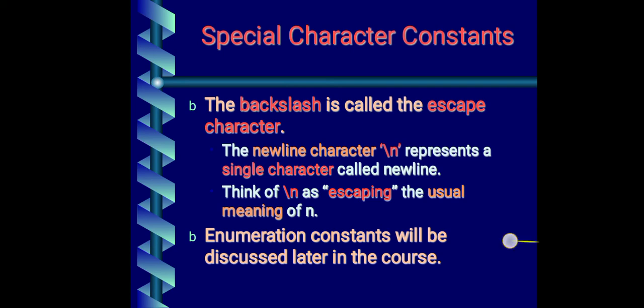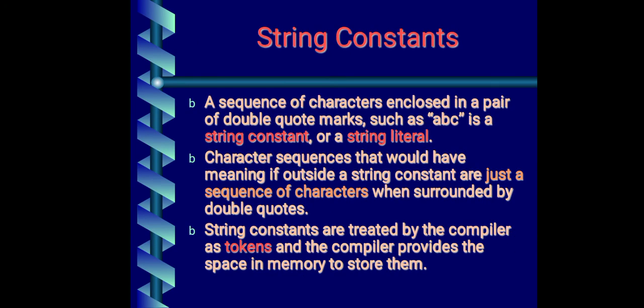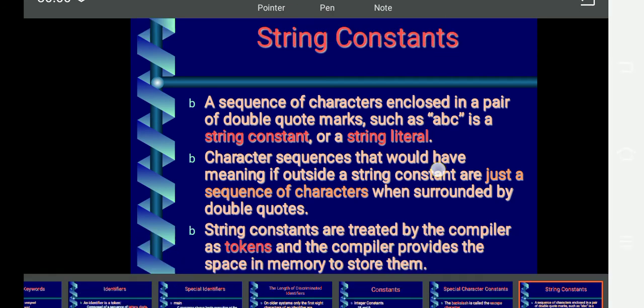Okay. So now we will see what is a string constant. String means a collection of characters. So if I take 2 to 3 characters, then it is a string constant. Here you can see, a sequence of characters enclosed in a pair of double quotation marks is a string constant, or we can say it is a literal.